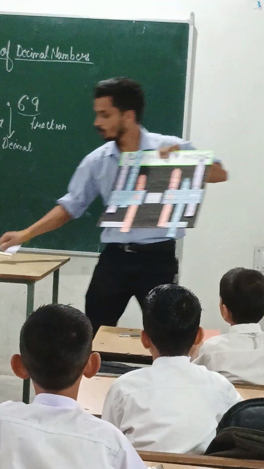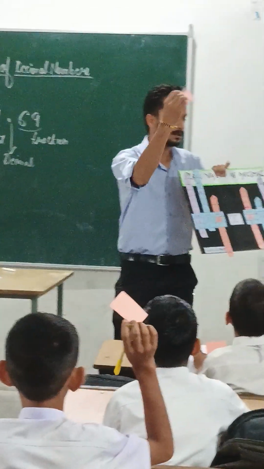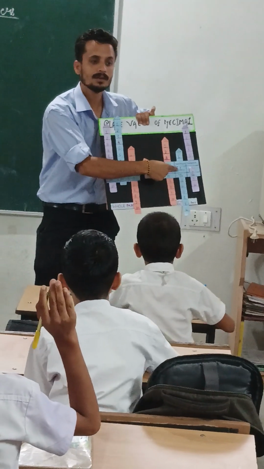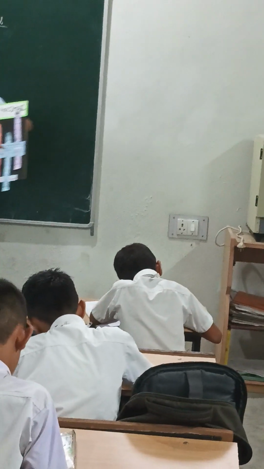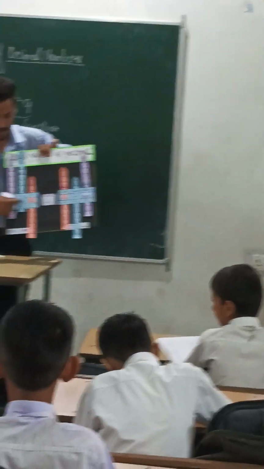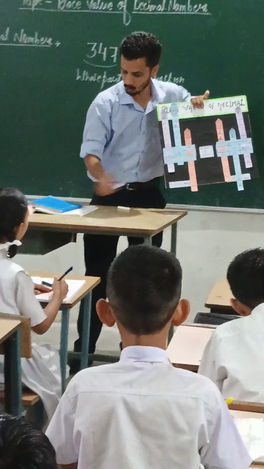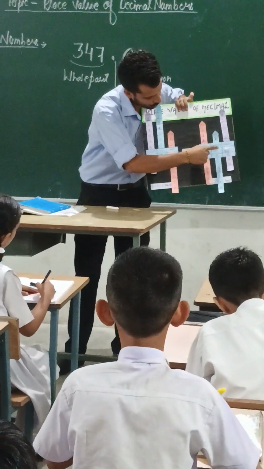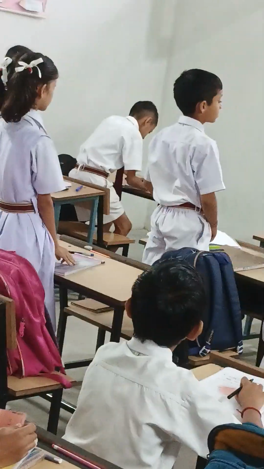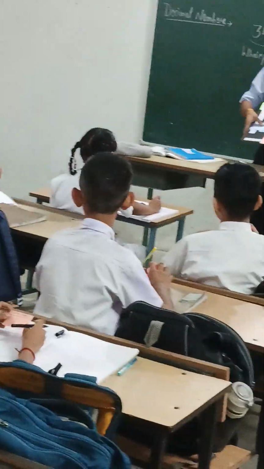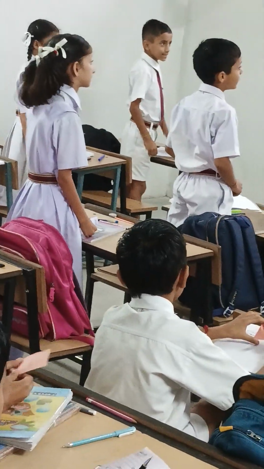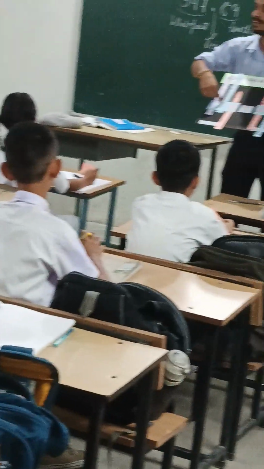And those students who have the orange slip, please write down the place value of this 3. Instructions clear to everyone? Those who have the purple slip, write the place value of this 9, and those who have the orange slip, write the place value of this 3. So what is the place value of this 9? 90. Because this 9 is at which place? Tens place. That's why the place value of this 9 is 90.